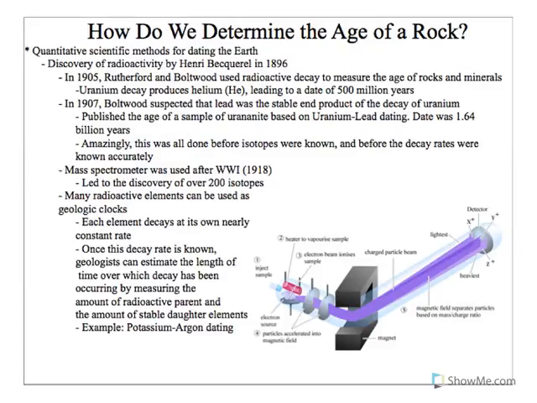So, how do we actually get the age? Well, this was discovered in the late 1800s by Henri Becquerel, and this was looking at radioactivity. I was very excited. I actually got to go into his lab when I went to Paris about 5 years ago, so that was pretty exciting.